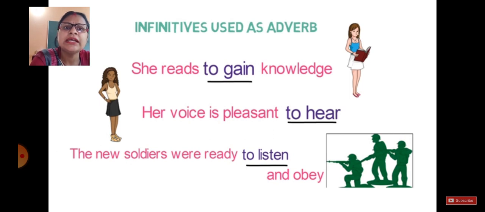Basically, in this kind of sentences you will find to plus base form of verb just after the main verb. She reads to gain. Her voice is pleasant to hear. The new soldiers were ready to listen. So you will find this kind of words just after your verb and it becomes our adverb. So hope students you have understood the work of infinitive as a noun, as adverb, as adjective.